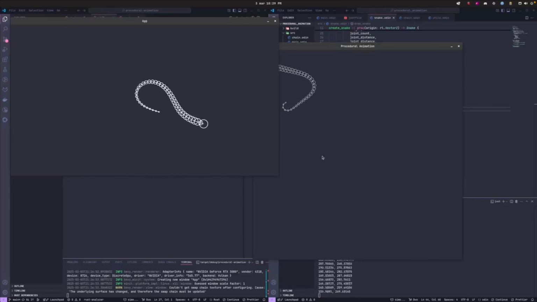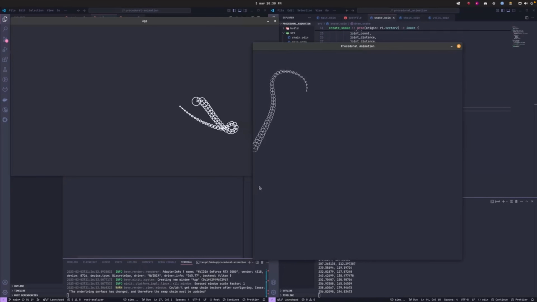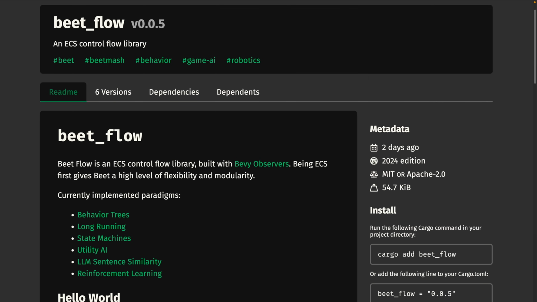And then we've got a procedural animation of a snake based on a YouTube video in 2 languages. The first one is Rust and Bevy, that's on the left, and the second is Odin and Raylib. And that brings us into the crate section.